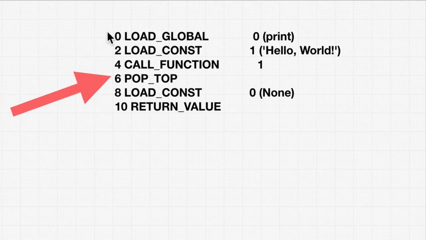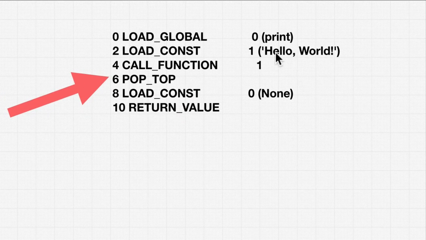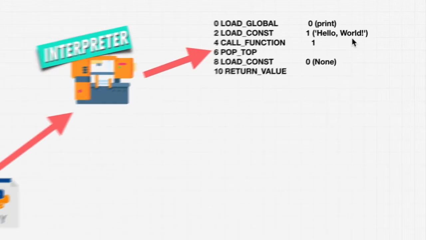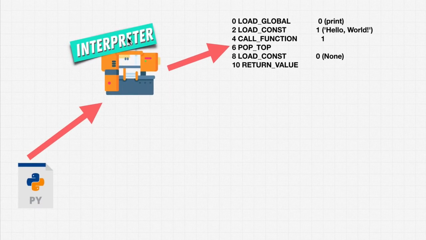For example, this bytecode prints hello world on our screen. Now, this might look like gibberish to you, and even for me, I don't know bytecode. This looks pretty confusing, just for printing hello world to the screen. Well, the interpreter does that automatically for us. We don't see it. It's behind the scenes.